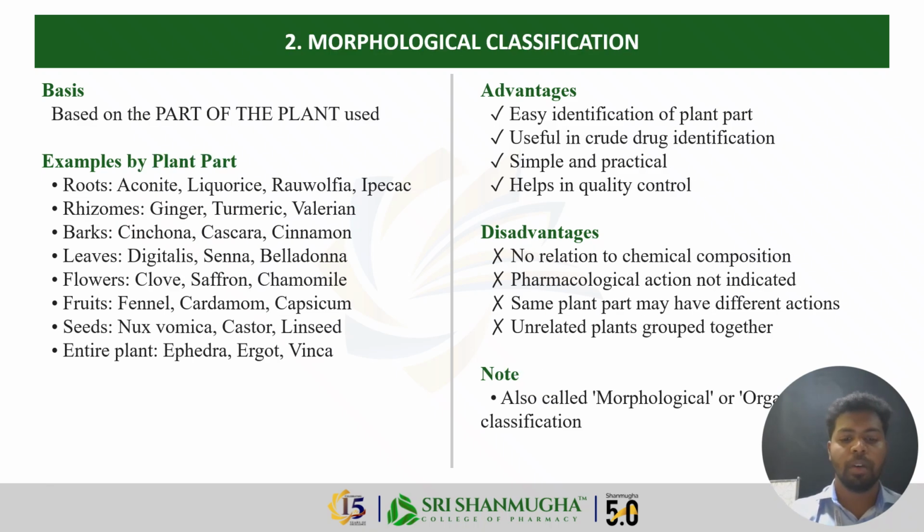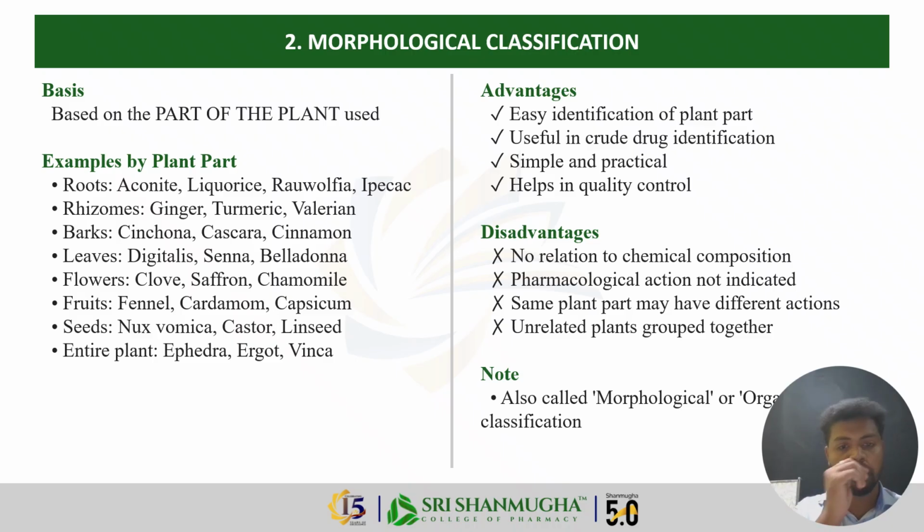Next is the morphological classification. Here the crude drugs are classified based on the parts of the plant used. For example, drugs derived from roots, such as aconite, licorice, and rauwolfia. Simply, we can say it is classified based on the parts of the plant.